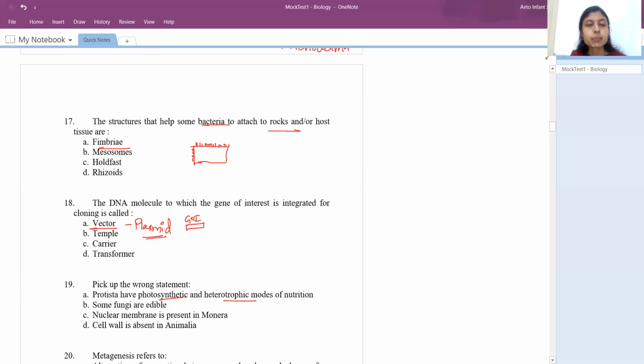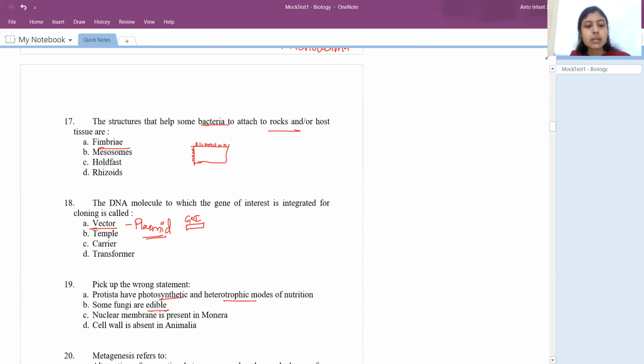Okay, so in which chrysophytes, dinoflagellates, euglenoids are photosynthetic in nature. And euglenoids, whenever there is deprivation of sunlight, whenever there is no sunlight, they convert themselves into heterotrophic mode of nutrition. Also slime molds are saprophytic and protozoans are parasitic, right? So all categories are present in Protista. So this is the correct option.